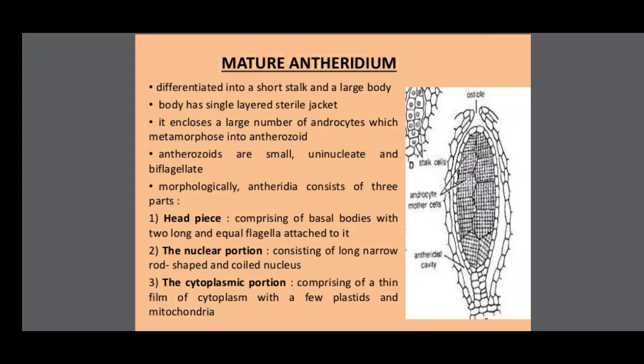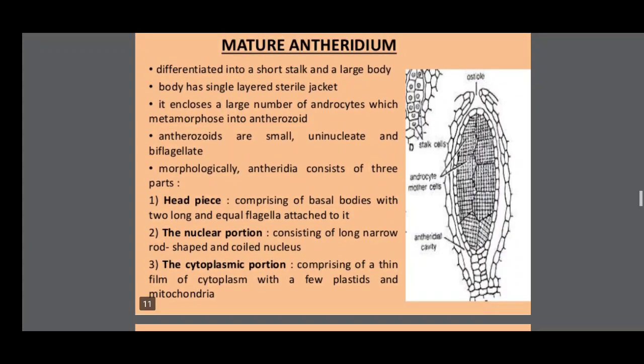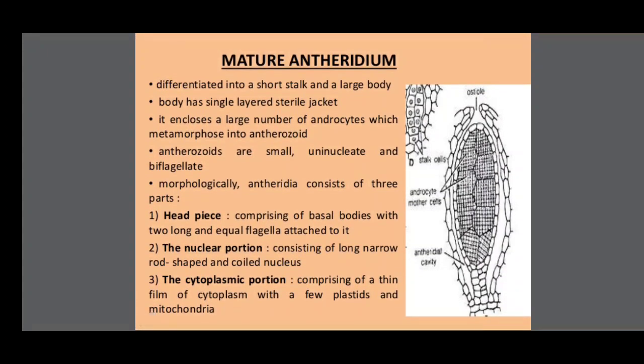Morphologically, the antherozoid consists of three parts. The headpiece comprising basal bodies with two long and equal flagella. The nuclear portion consisting of a long, narrow, rod-shaped and coiled nucleus. The cytoplasmic portion comprising a thin film of cytoplasm with a few plastids and mitochondria.